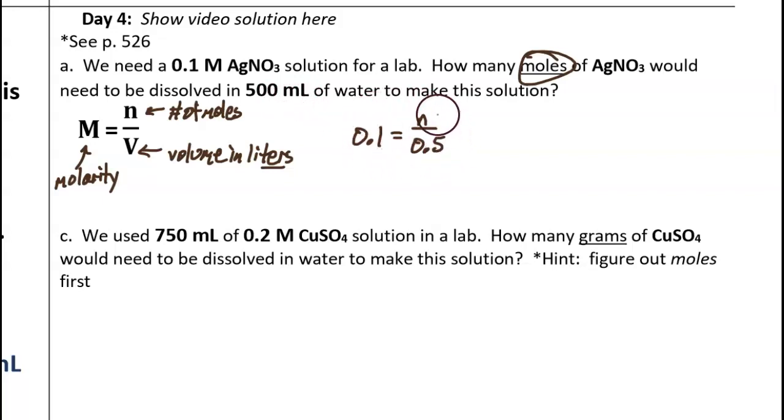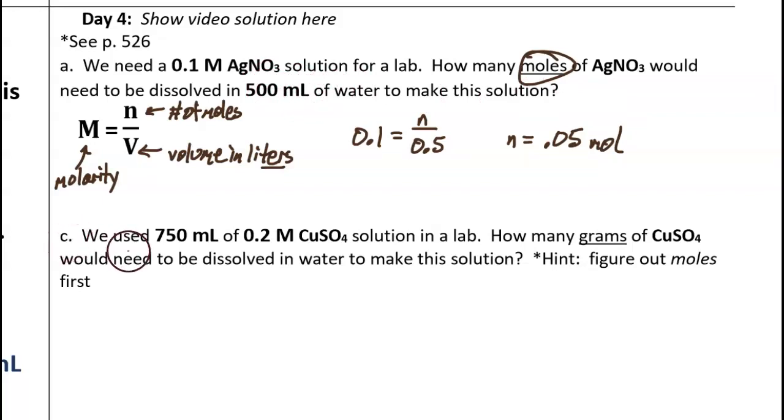This creates an equation. The unknown is the N. It looks like we can multiply by the 0.5 to get the N alone. The result is 0.05, and the letter N was representing moles. So that's our label. So let's say that we're going to do a chemistry experiment tomorrow. And instead of me making up the solutions that we need, I had students make up the solutions that we need. Those students would have to use 0.05 moles of the silver nitrate powder from the supply room and stir that into 500 milliliters of water in a container.